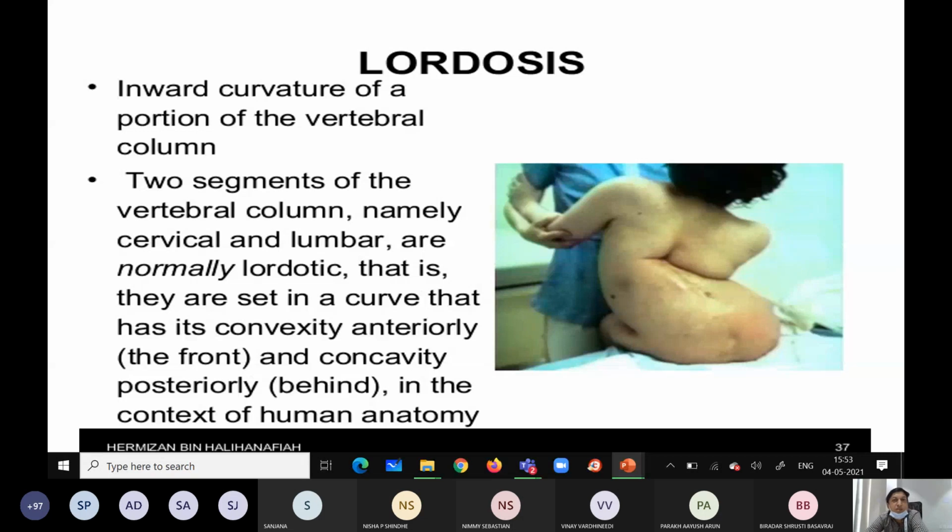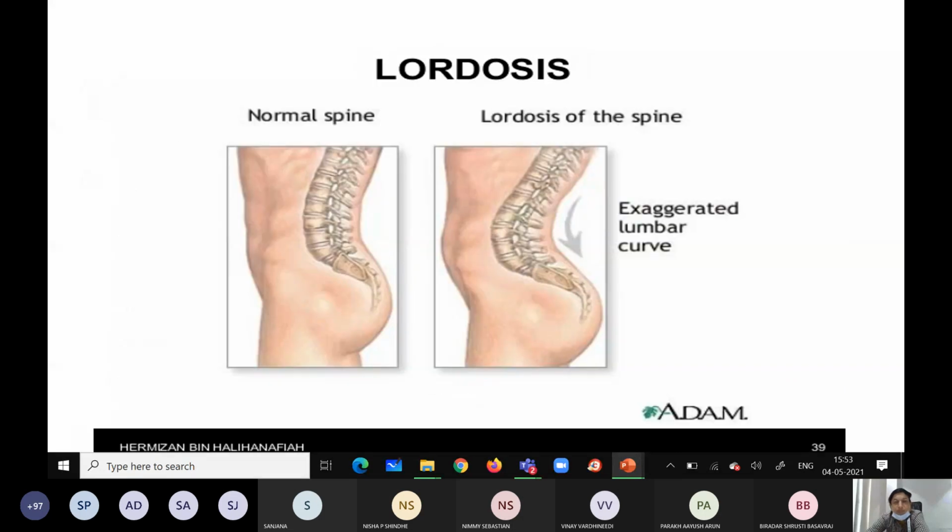So lordosis is nothing but inward curvature of a portion of the vertebral column. See here clearly, this is a normal spine, vertebral column here. See, so much inward is there, lumbar region.